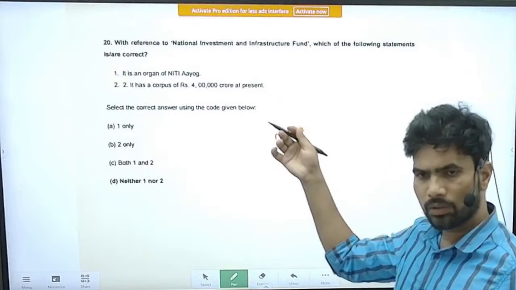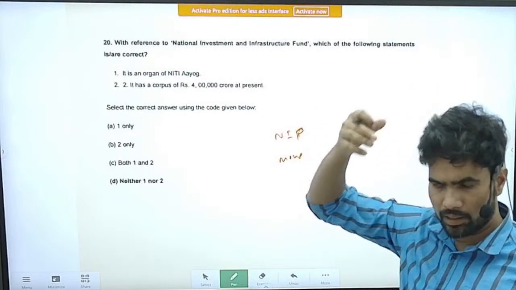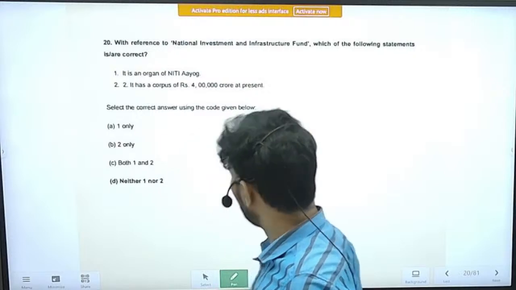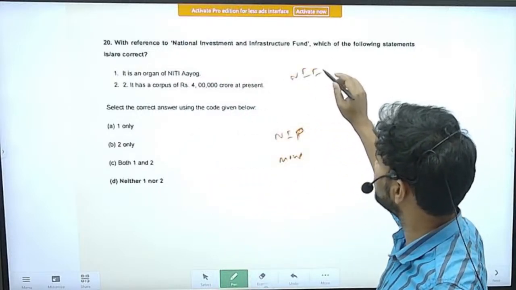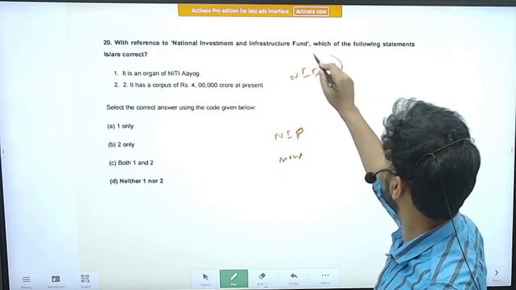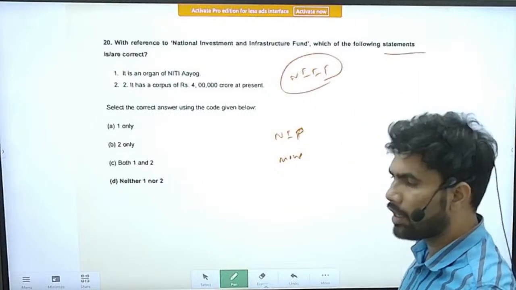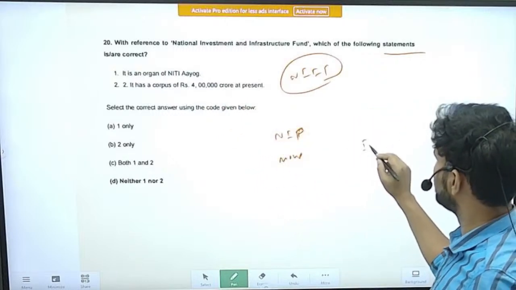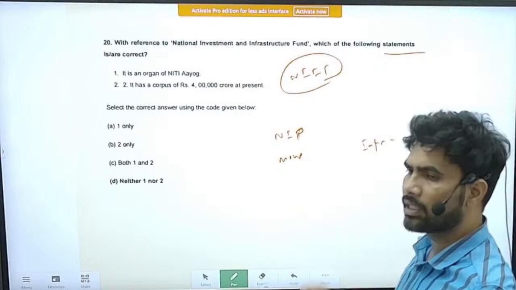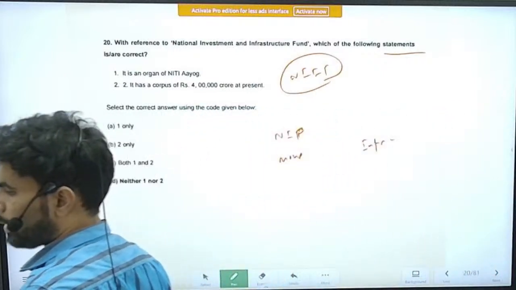I am unable to completely recollect the name of that scheme. So this scheme is also something related to that only, the National Infrastructure Investment Fund. This initiative has been brought in to develop infrastructure in India, right? Something similar to the National Infrastructure Pipeline only.